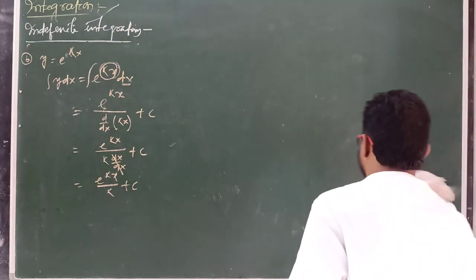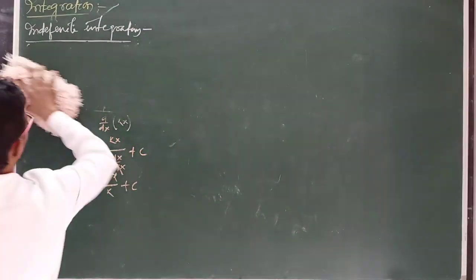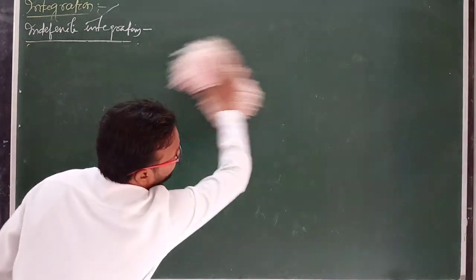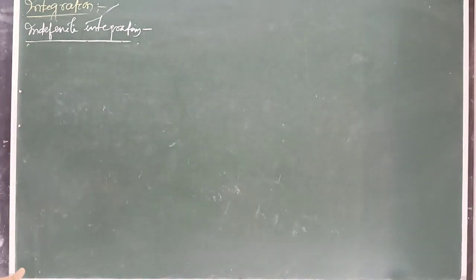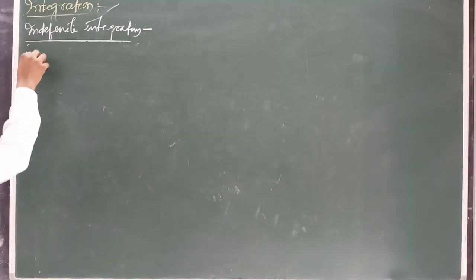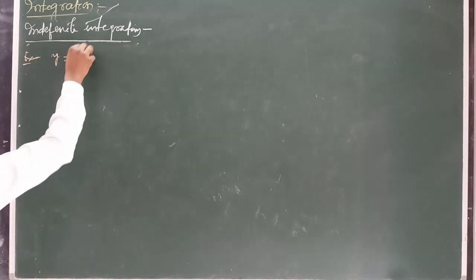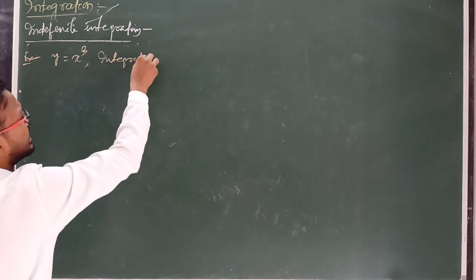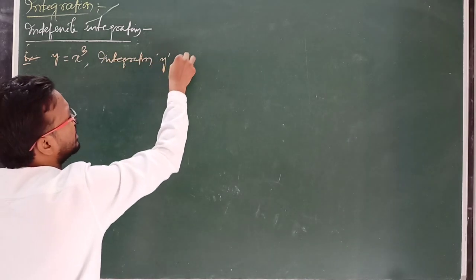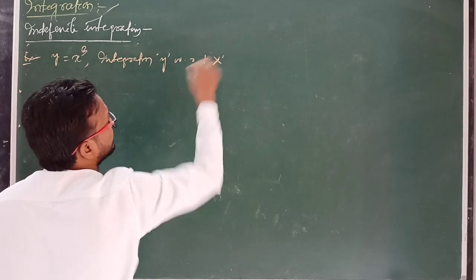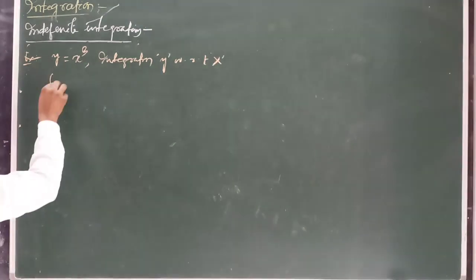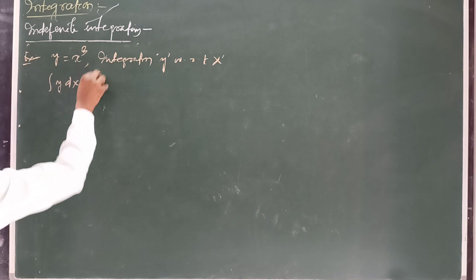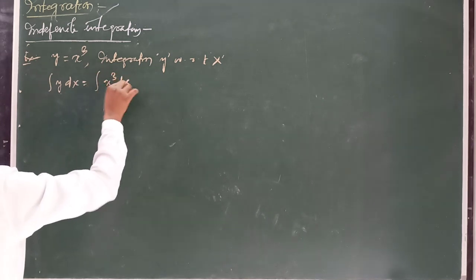Now let us take an example regarding this integration formula. Suppose y equals x cube. Now integrate y with respect to x, then we can write y dx equals x cube dx.